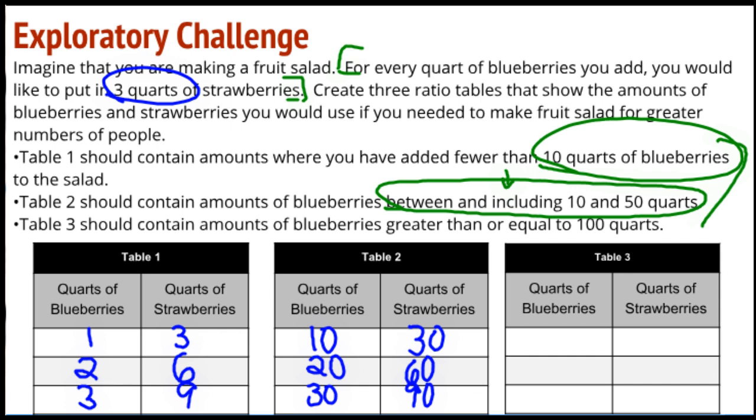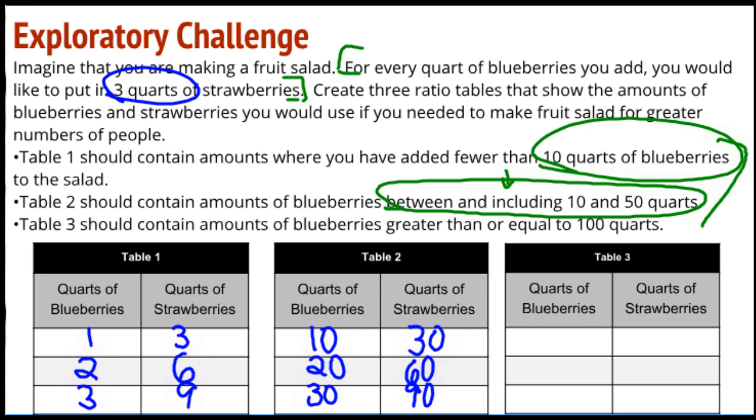Now, I could pick some oddball numbers. I could pick a 15, I could pick a 25, I could pick a 36. But for this activity, it's probably a little bit easier to answer some of the questions and to see some of the patterns if we keep the numbers simple. So I'm going to work with multiples of 1, 2, 3, 4, 5 here, and I've got 10, 20, 30, 40, 50 over here. If I want to extend my thinking, I could add some rows to the table down below. But right now I'm going to keep it simple.